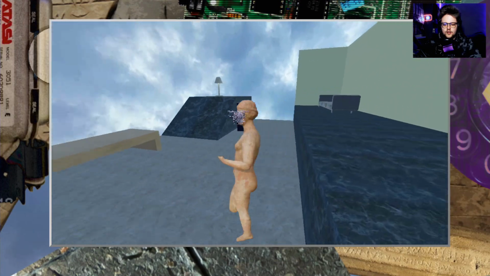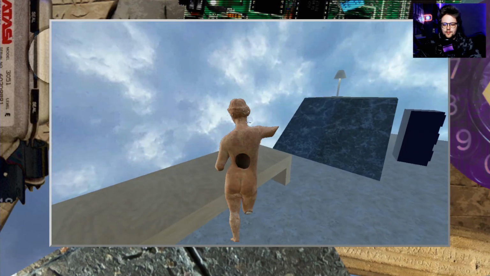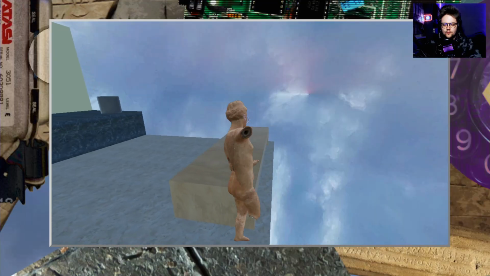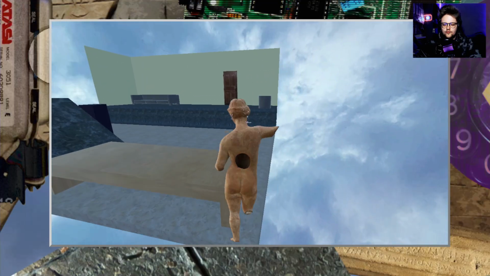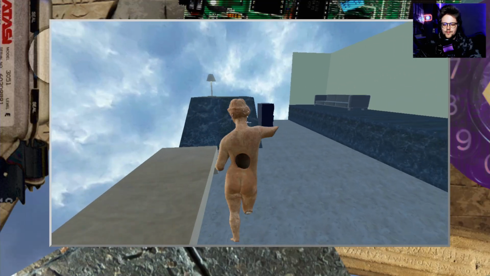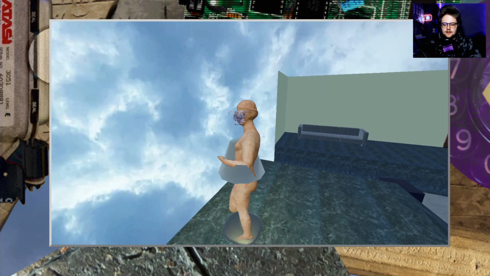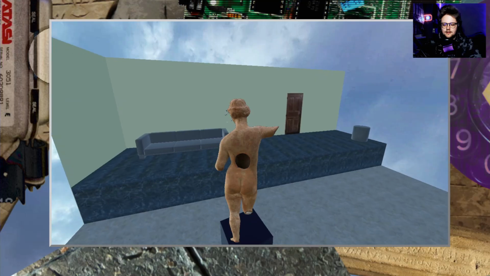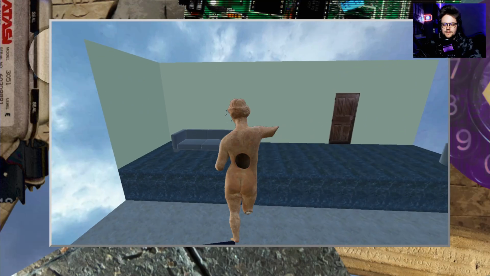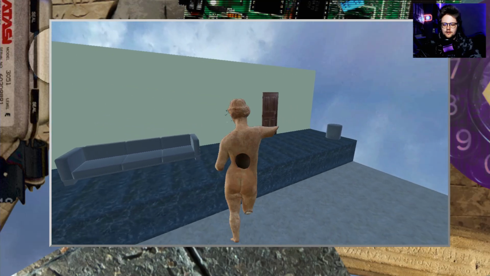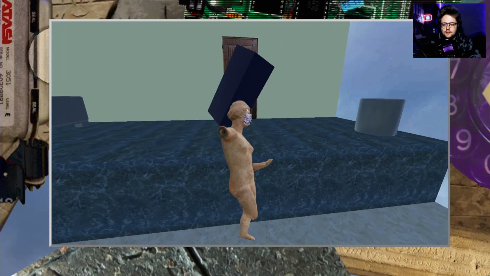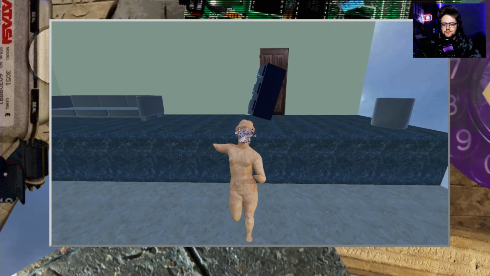What can I do here? I thought about putting this somewhere, but I cannot move it. Can I move the bench? Can I move the light? I cannot move the light. So what am I supposed to do here? What the hell? So what am I supposed to do now?